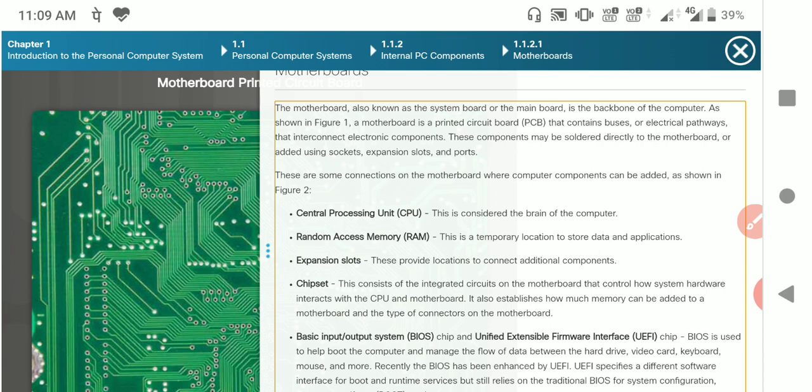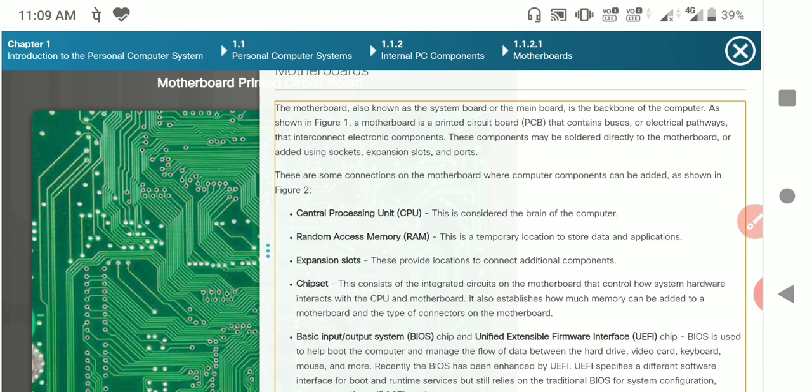If you want to increase the performance of the computer, we need to add some extra circuitry, which can be accommodated with the help of an expansion slot. Like if you want to increase the RAM size, expansion slots are useful.